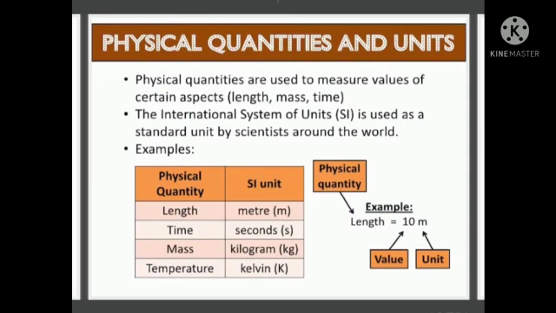Here the International System of Units, the SI unit system, is used as a standard unit by the scientists around the world. Here a table is given for better understanding. For example, the physical quantity length has the SI unit meter and the symbol is m. Time is also a physical quantity and the SI unit of time is second. For mass, the SI unit is kilogram, kg is the symbol. Further, temperature is also a physical quantity and the SI unit is Kelvin, which is expressed as K.